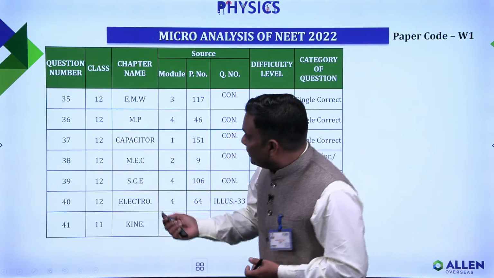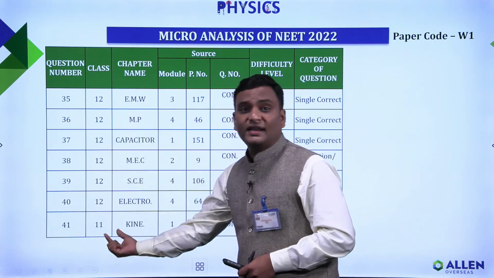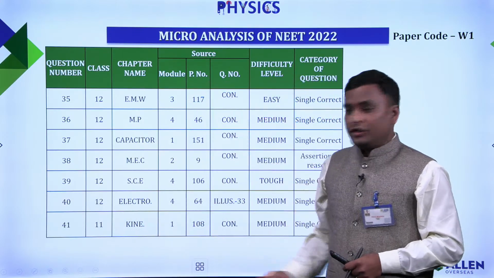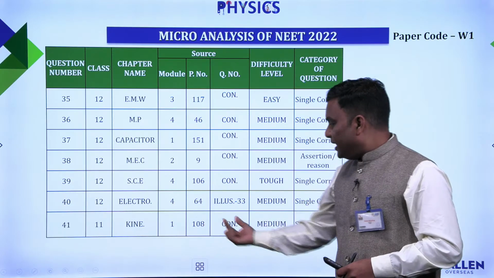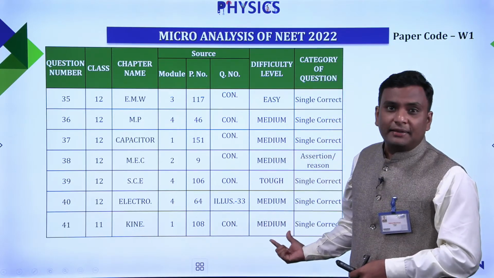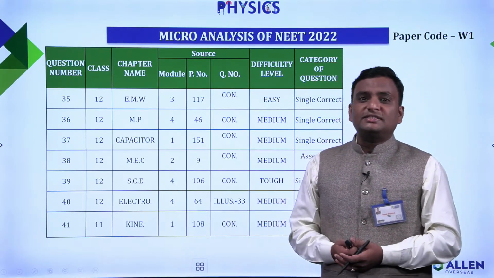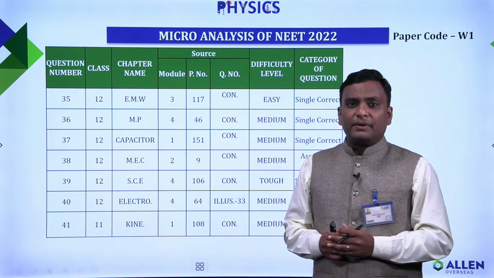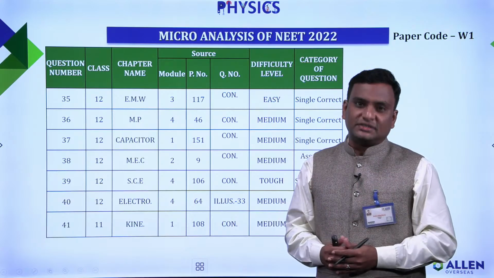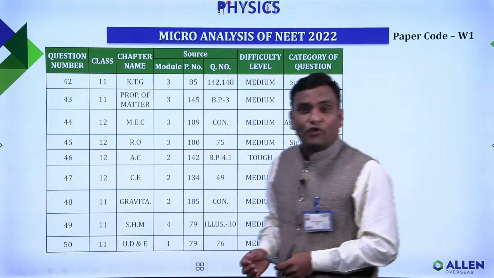Let's say question number 41. It is from the 11th class syllabus. The name of the chapter was kinematics. It was there in module number 1, page number 108, where we have discussed the concept of the same. Again, the question was medium type and single correct. On that basis we can say that this year's paper was well distributed among different concepts or different parts of the syllabus.